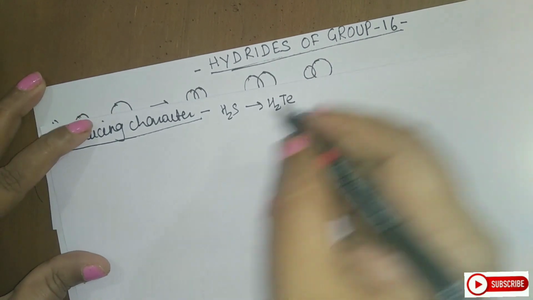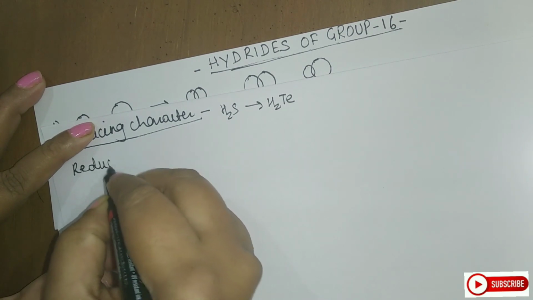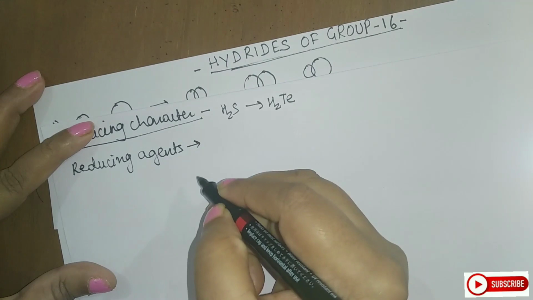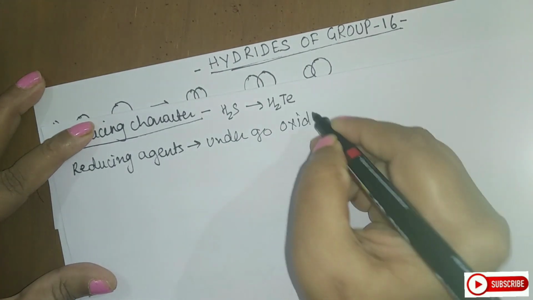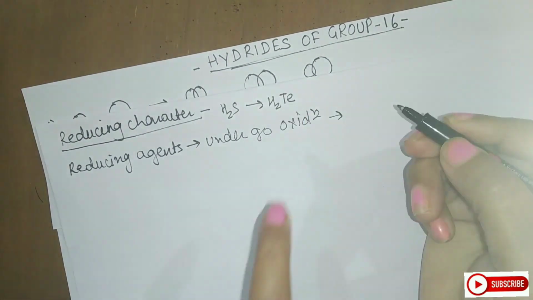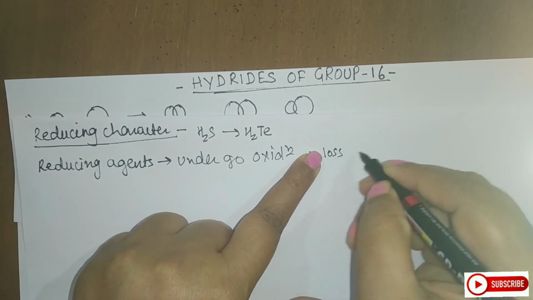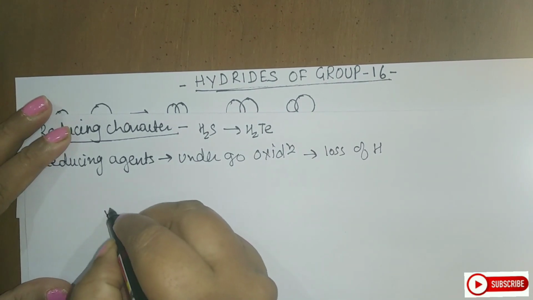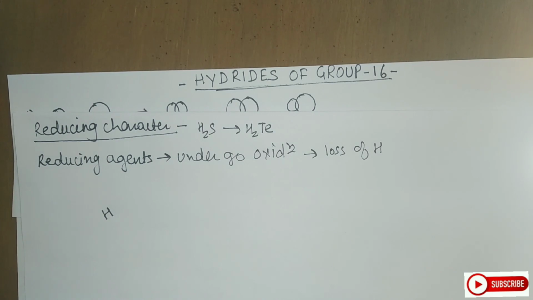Now before that, let us go for what is the meaning of reducing agents. Students, reducing agents are the species that undergo oxidation. Now, what is oxidation here? I am not using the electronic concept. Oxidation means simply loss of hydrogen. Now, the concept is again the same. If I see the bond, as I said, water has a very weak reducing property, and I am excluding water.